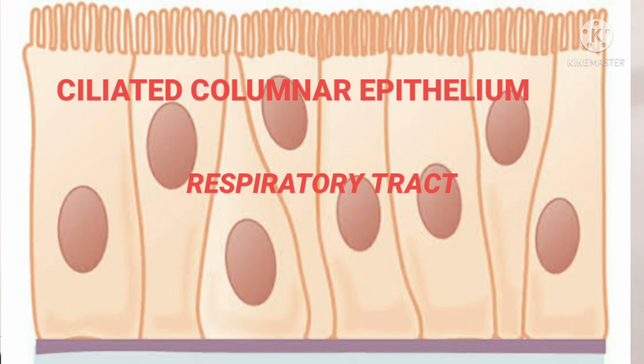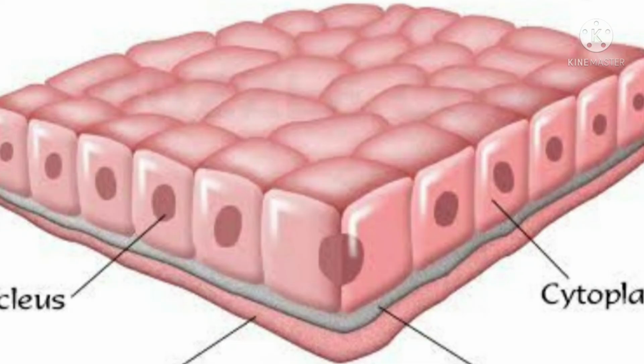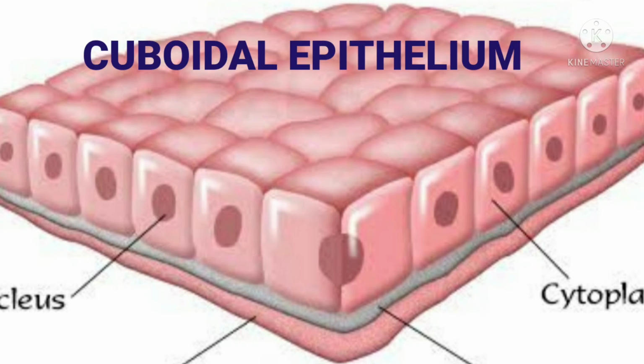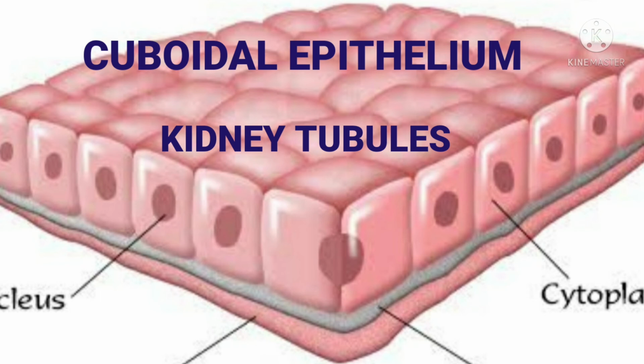Okay, then in the lining of kidney tubules, cube-shaped epithelial cells are present. Cube-shaped epithelial cells provide mechanical support and also the secretion process occurs. So they are the epithelial tissues that are made of cube-shaped cells. Such epithelial tissues are known as cuboidal epithelium. Where is it present? In the lining of kidney tubules.